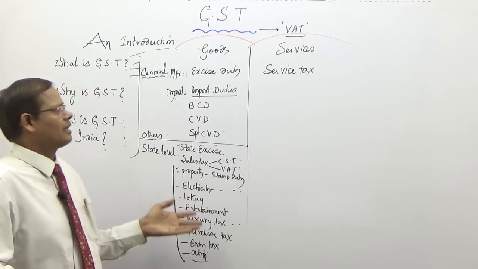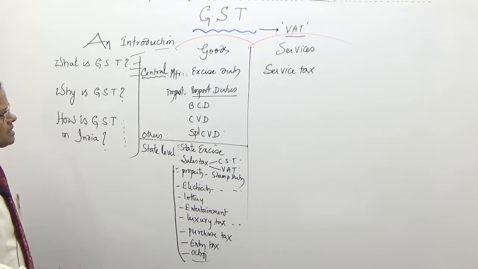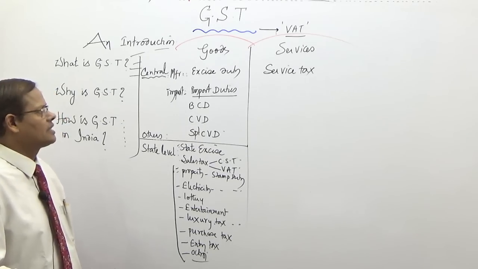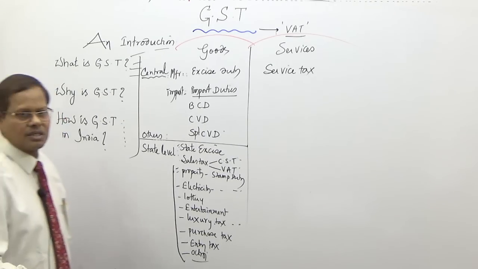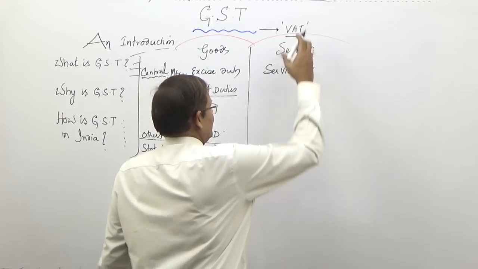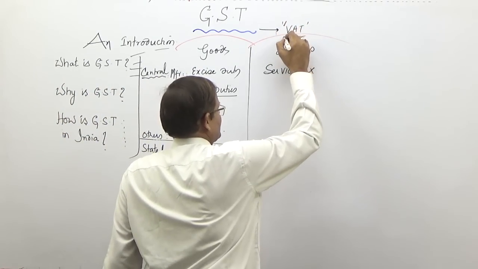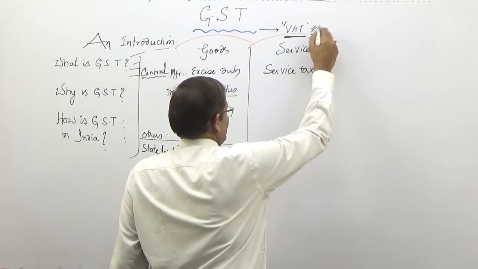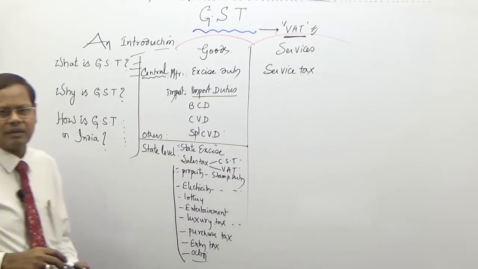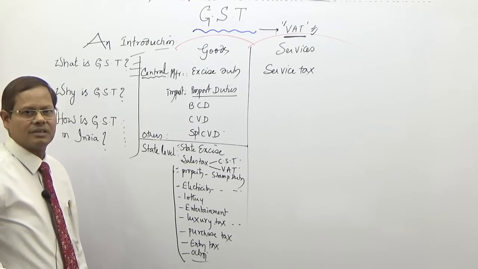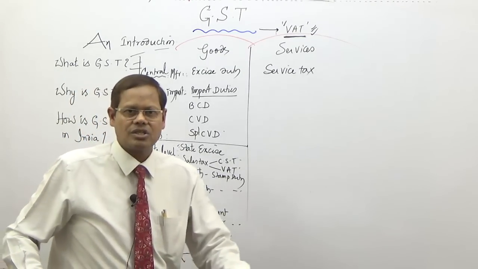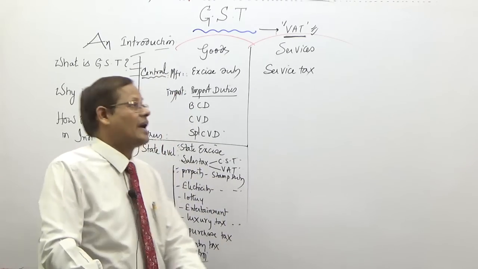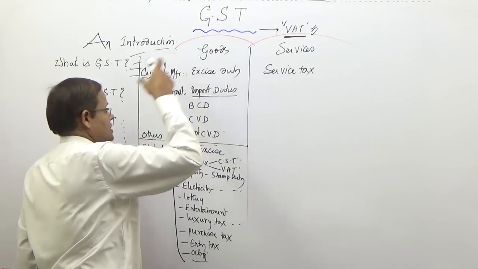All these things are there, complications are there. So now we need updation. So what we did is an updated version. Indirectly, directly or indirectly, we are following this VAT system only in India. It is there in sales tax, it is there in services, it is there in excise, everything. But we need some surgical operation, some major operation. So what we have done is we have introduced an updated version of VAT, that is called GST.